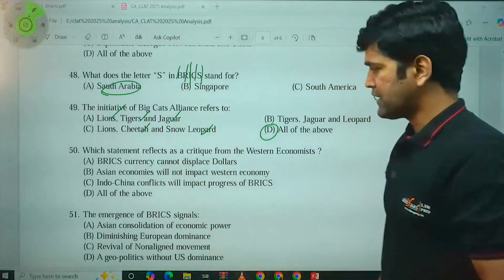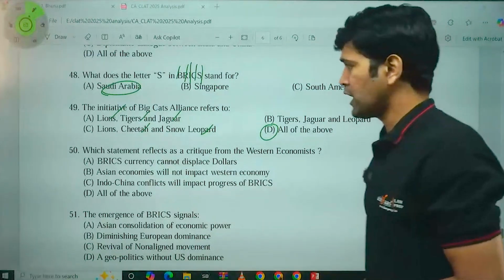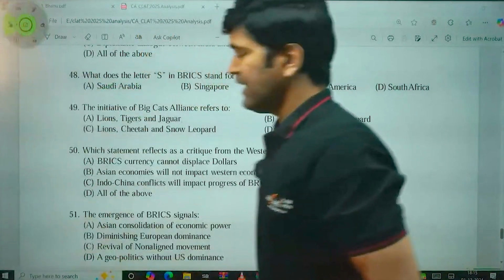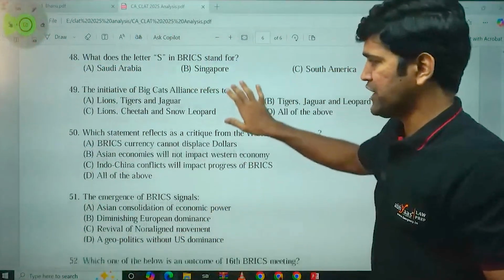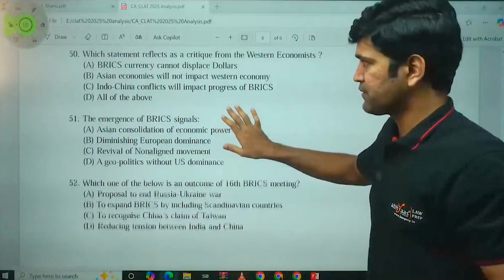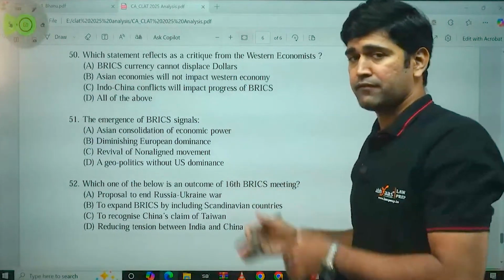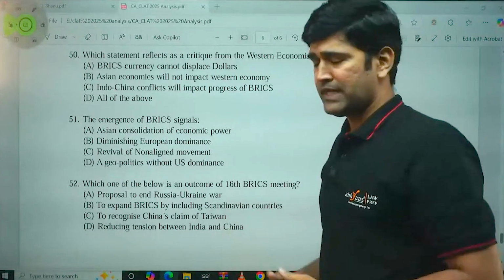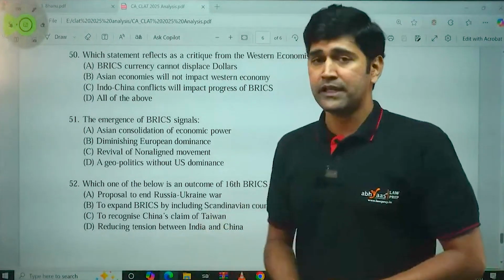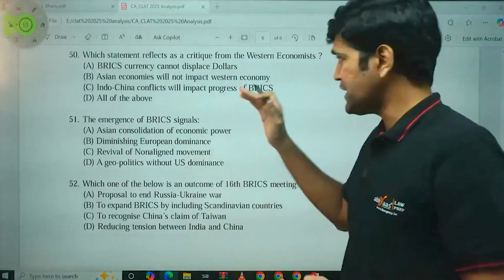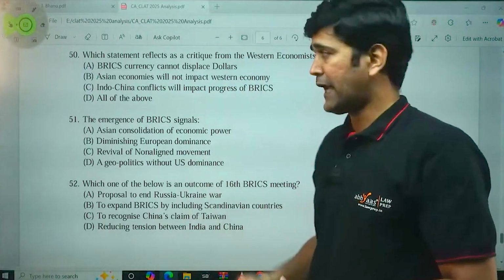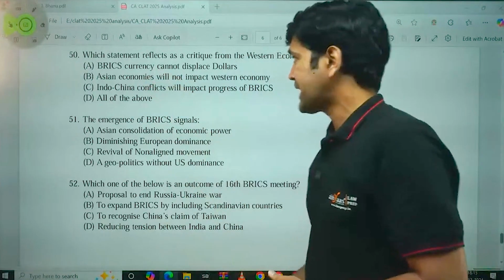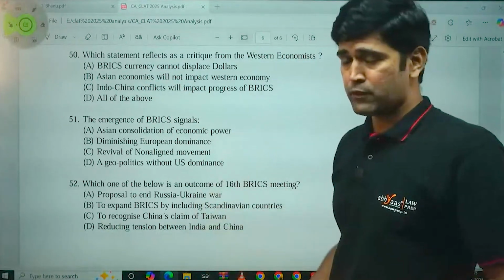Which statement reflects a critique from the Western economies? When BRICS was initially established by its founding members, the Western economies, basically the US and the Western European countries, showed their critique of the BRICS formation. They critiqued saying that a BRICS currency cannot displace the dollar. Yes, that was a critique.